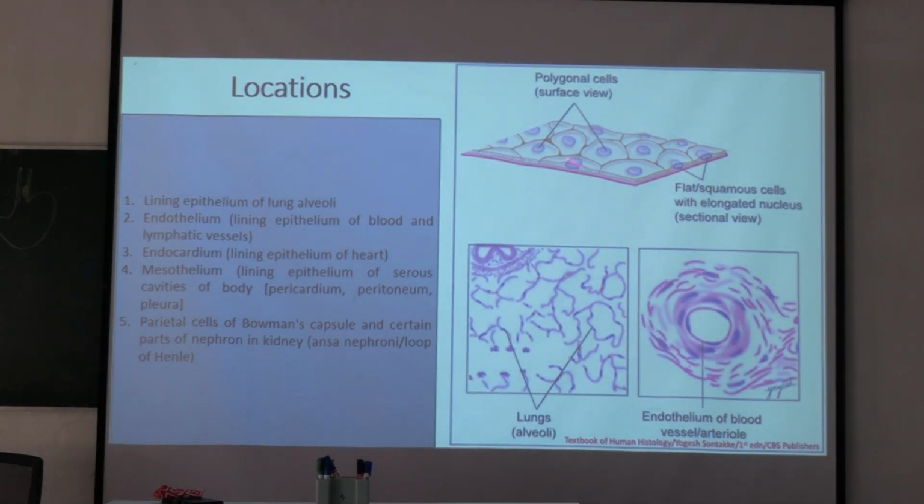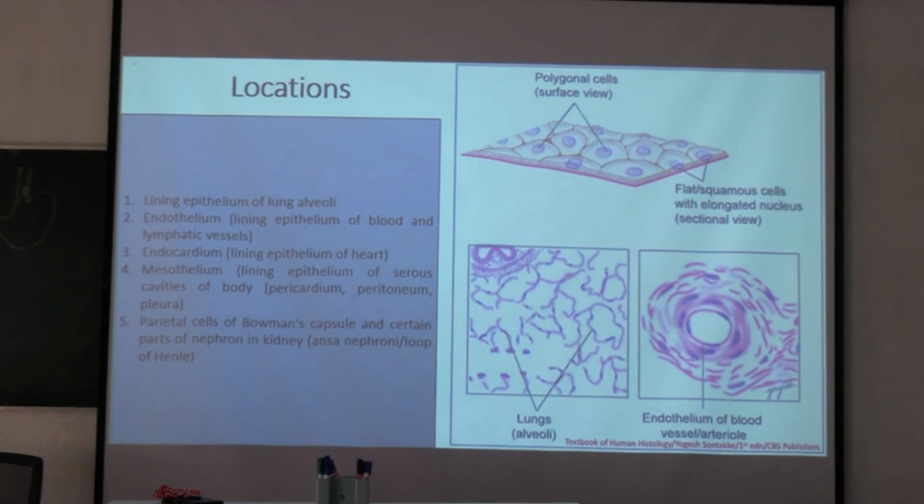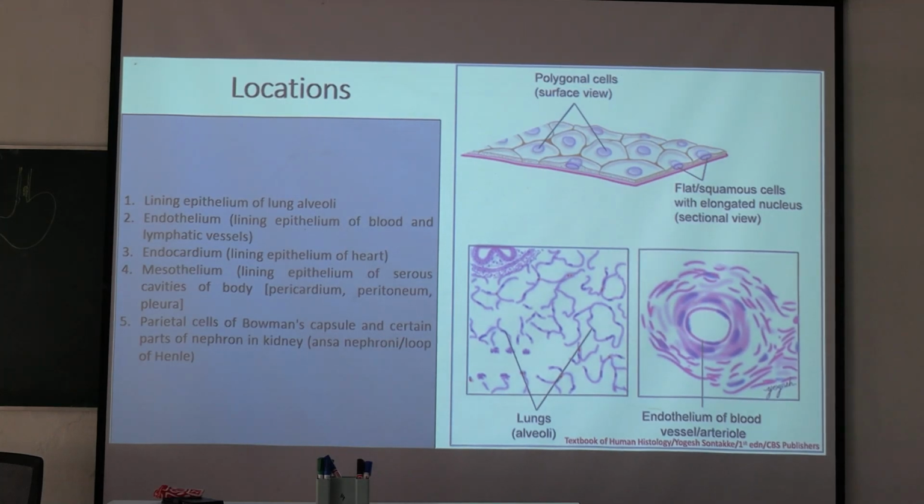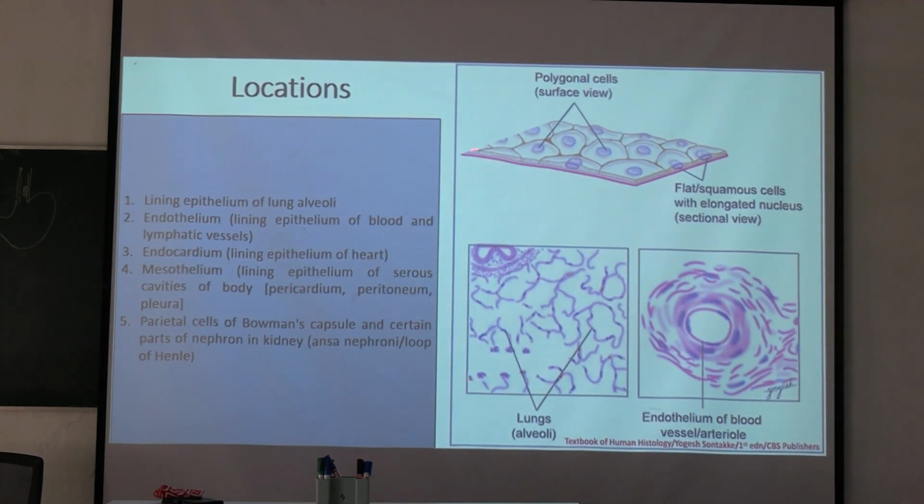See here, this is a simple squamous epithelium. On surface view, the cells are polygonal in shape, and here you can see the sectional view. The cells are flattened, and in the middle there is a horizontally flattened nucleus. The cells are lying over this pink layer, that is the basement membrane or basal lamina.